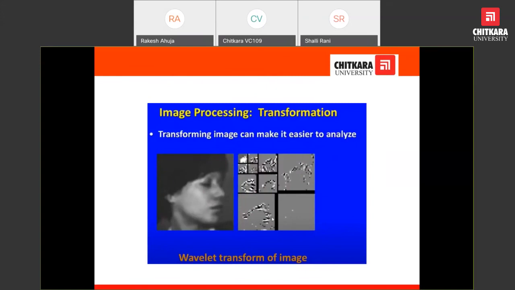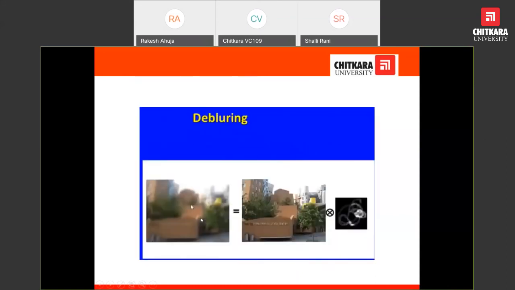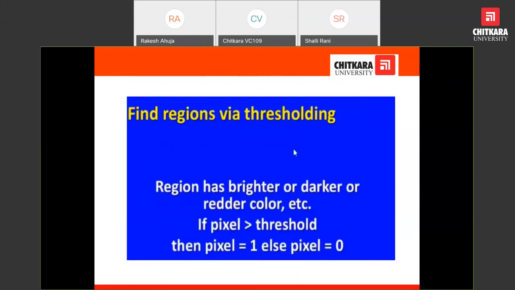Transformation function, as we have already discussed, we will be providing some transformation function. Suppose in this case the image is being transformed and we are getting four major resolutions. One is high resolution, low level resolution, this is higher level resolution, and these two are multi. We can work on that to do some operation, and then we would be able to process the image. This is the deblurring operation, and thresholding we have already discussed.